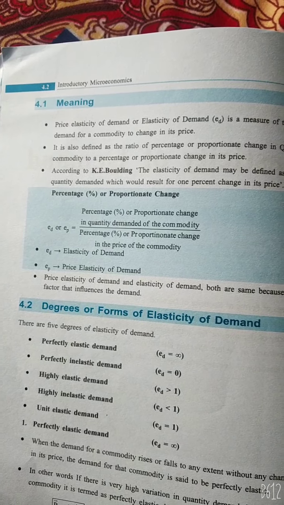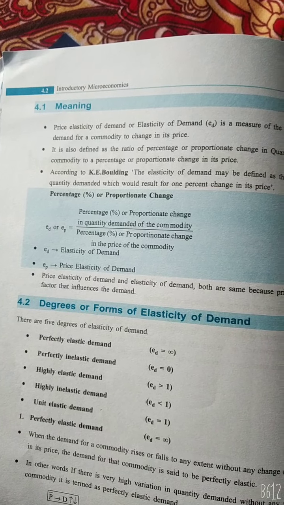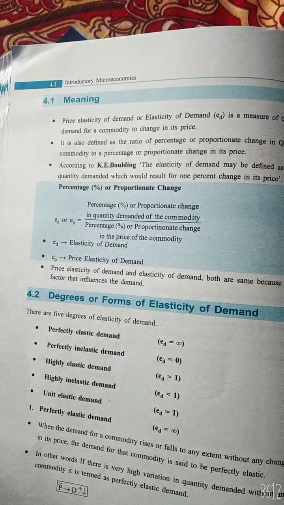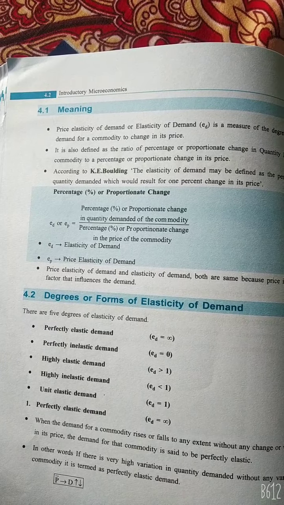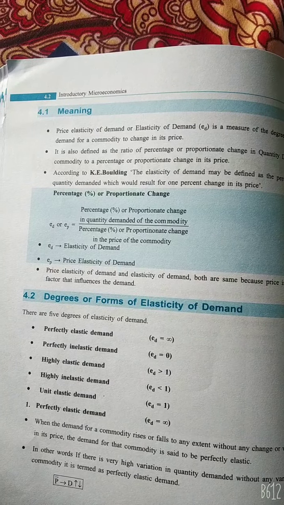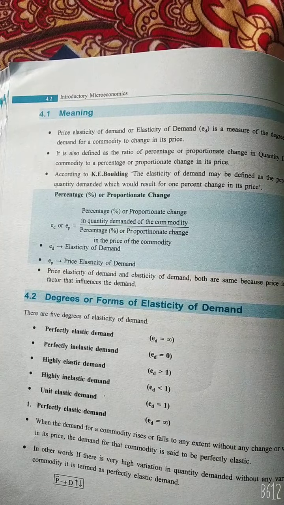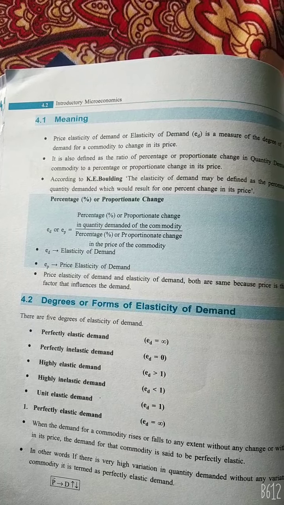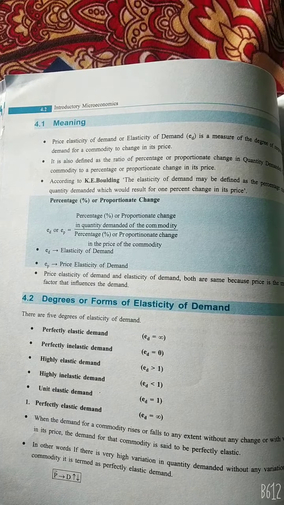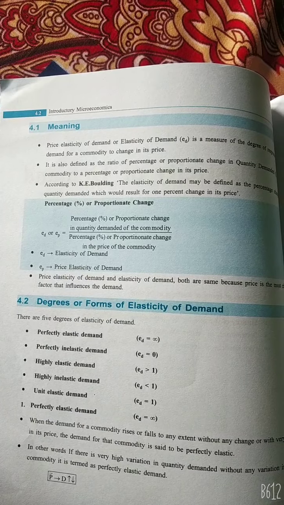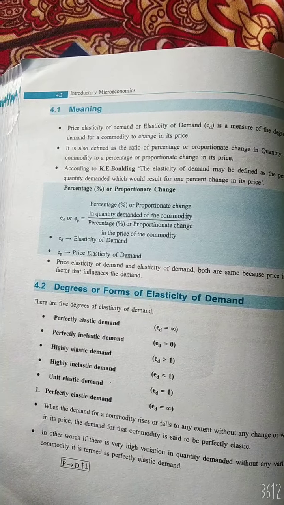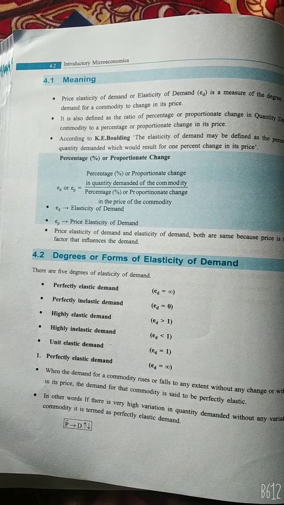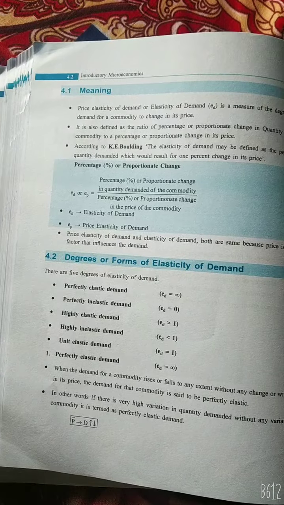It is also defined as the ratio of percentage change in quantity demanded of a commodity to the percentage change in its price. The formula is: price elasticity of demand equals the percentage change in quantity demanded of the commodity divided by the percentage change in the price of the commodity. Price elasticity of demand or elasticity of demand, both are the same because price is the most changeable factor that influences the demand.